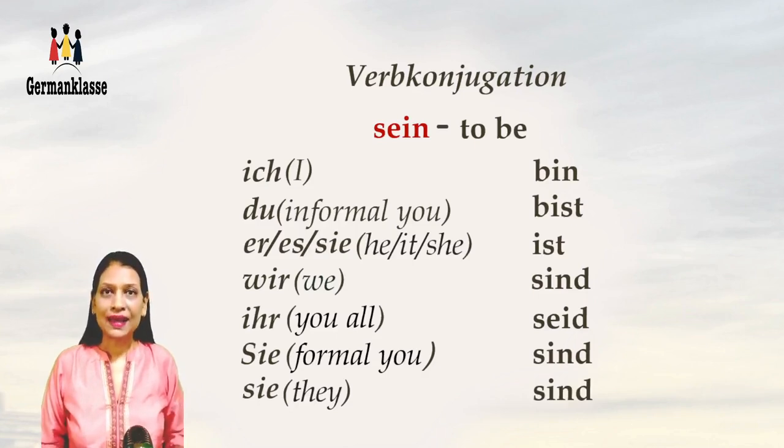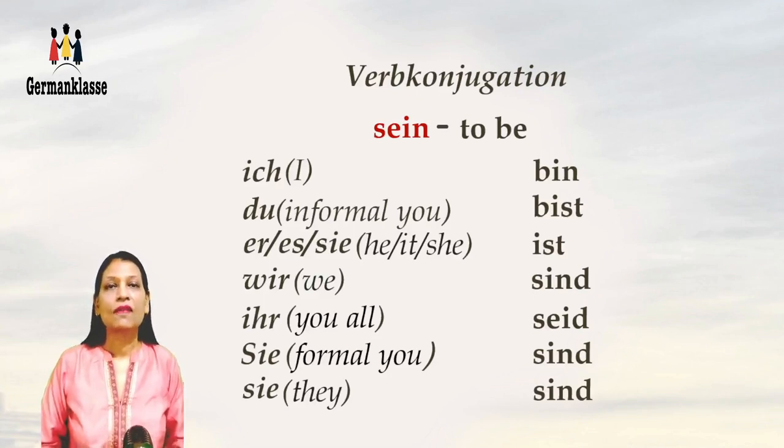So now you'll understand why we ask, wer sind Sie? Or wer bist du? Who are you? And we answer with ich bin. And also if you remember the questions we framed for the nouns, was ist das? What is that? That ist is from the es, sie ist.